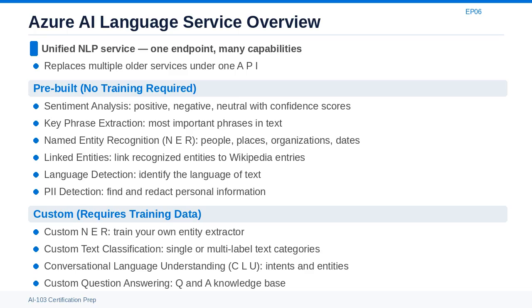Custom capabilities require you to provide training data. Custom NER trains a model to recognize domain-specific entity types. Custom text classification trains a model to categorize documents into your own label set. Conversational Language Understanding, or CLU, is the replacement for LUIS and handles intent classification and entity extraction in conversational AI.